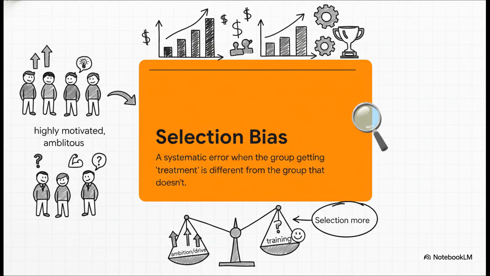Just think about it for a second. Who is most likely to sign up for an optional job training program? It's the go-getters, right? The people who are already super motivated, ambitious, and just driven to get ahead. So the big question is, are they earning more because of the training, or would they have earned more anyway just because of that inner fire they already had? That, right there, is selection bias.